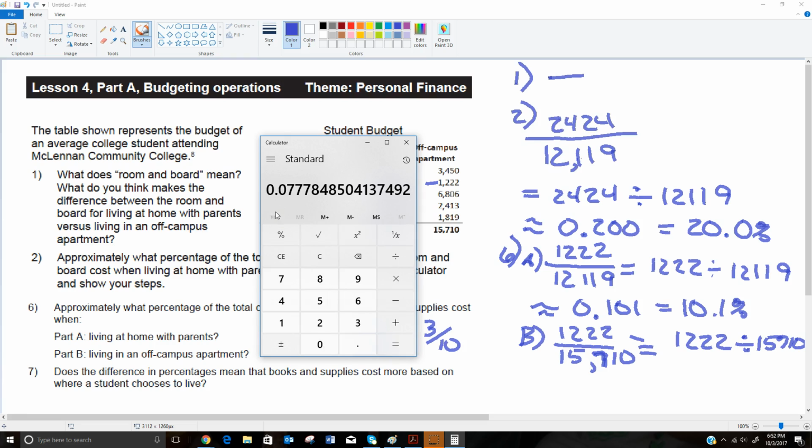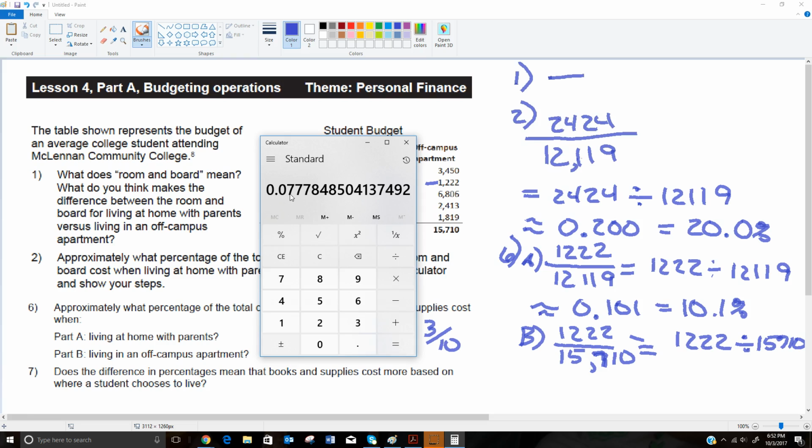And I get 0.07778 and so on. I'm going to again round out 3 spots, so that's 1, 2, 3. I want to round to this 7, and after that 7 is a 7. So I'm going to round this up to 8. I'm going to round it to 0.078.